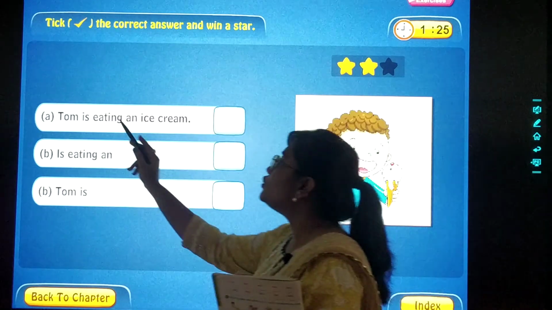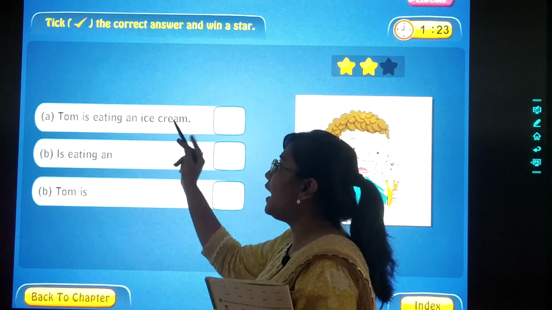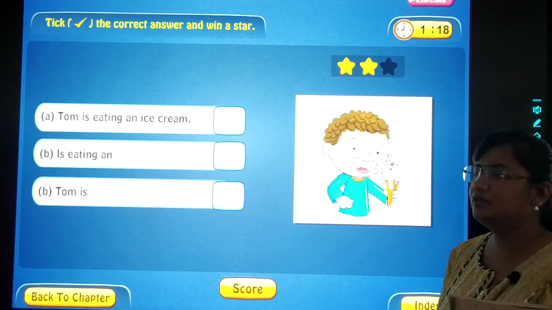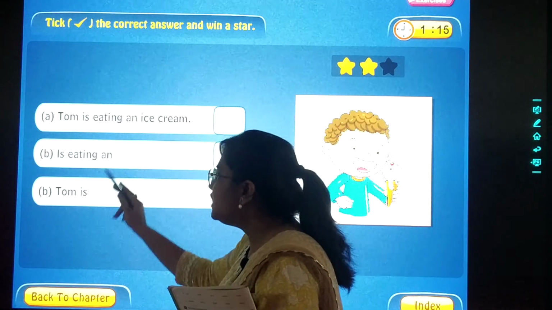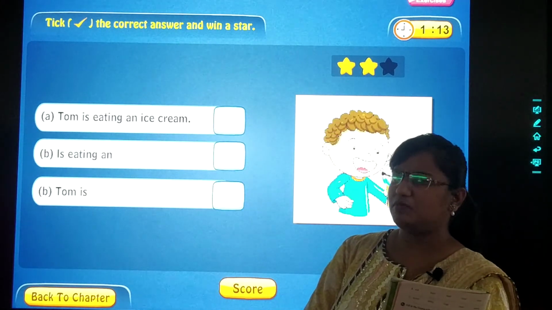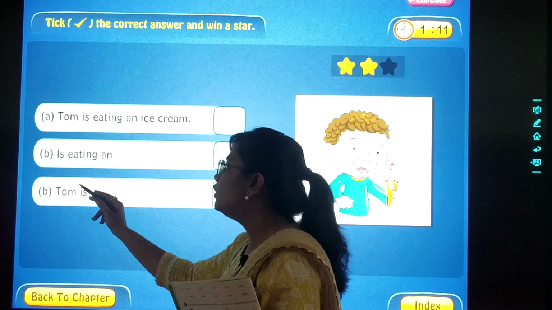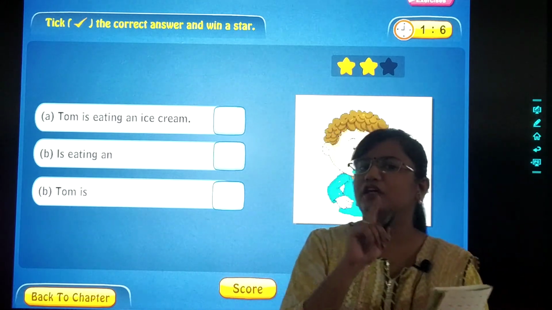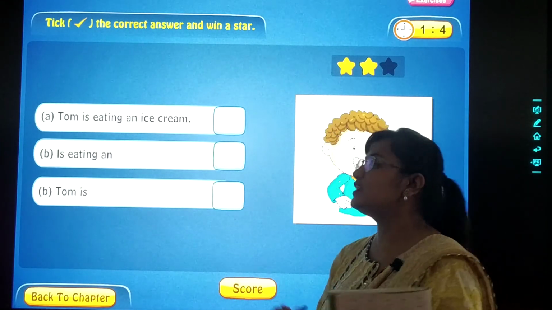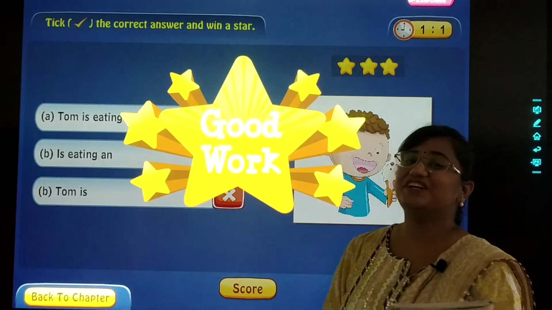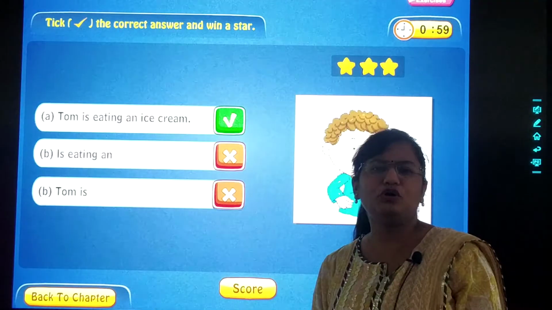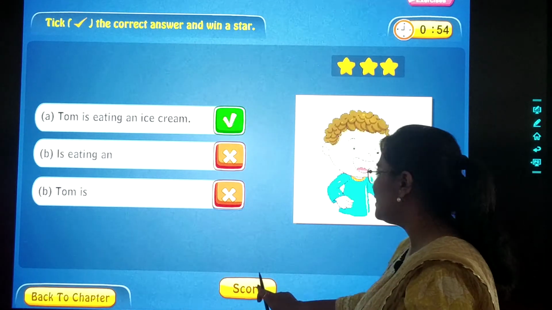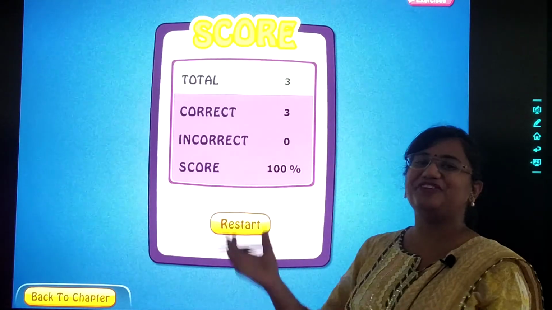Last. Tom is eating an ice cream. Look at the picture. Is it relatable? Number 2. Is eating an. Does this make sense? Number 3. Tom is. Now, let us see if we are correct or not. Let us select A. Good work. Good work, dear children. So, you all are very smart and you have quickly learned the concept, right? Score? Wow, 3 on 3.